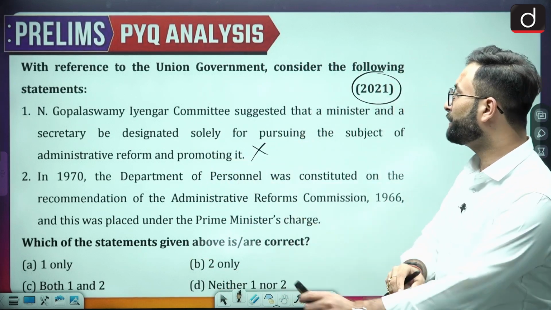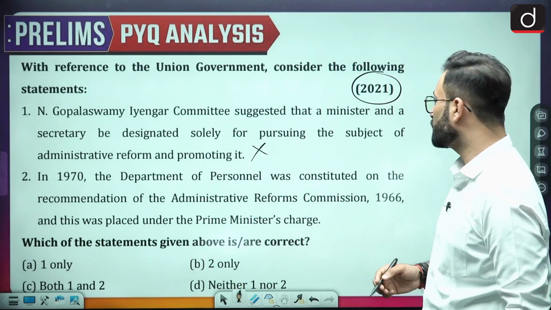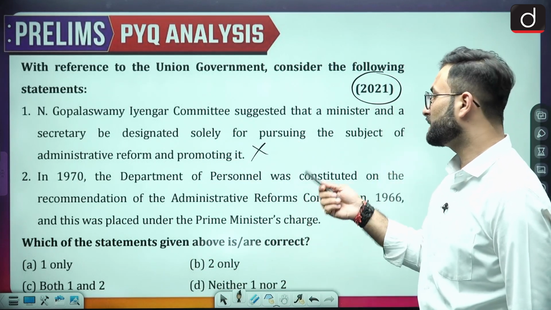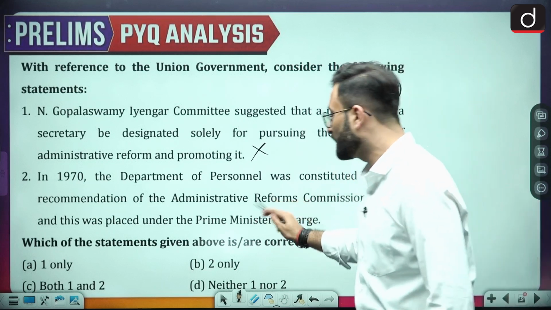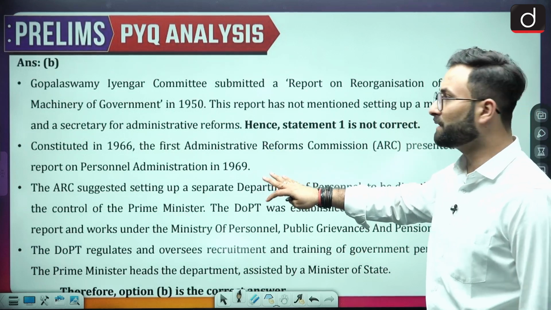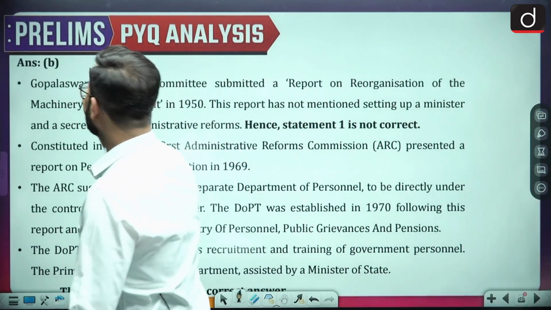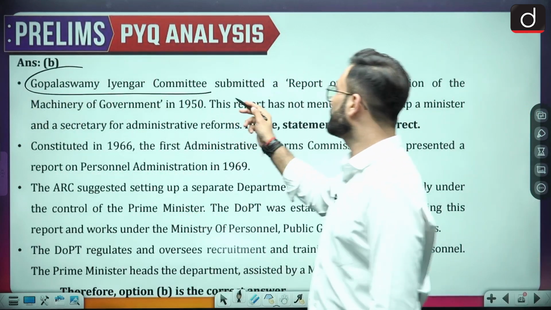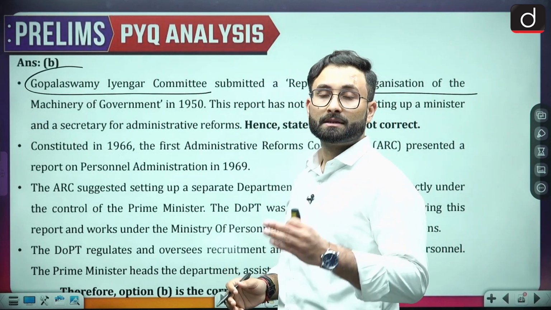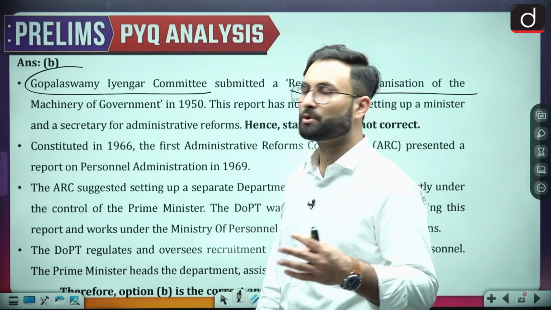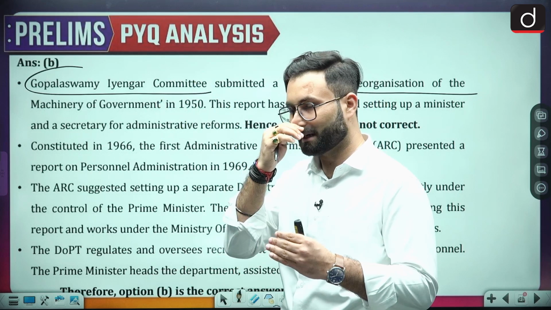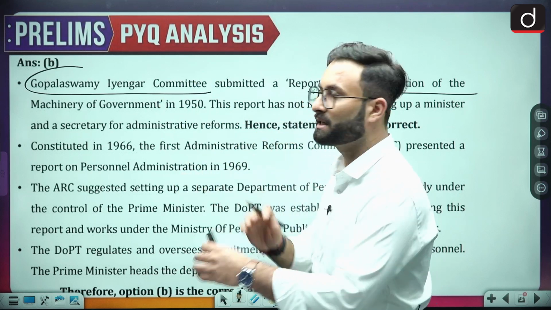In 1970, the Department of Personnel was constituted on the recommendation of the Administrative Reforms Commission of 1966, and this was placed under the Prime Minister's charge. Now this is correct. Option B would be your right answer. So this is factual information when we talk about the Gopalaswamy Iyengar committee, which submitted a report on the reorganization of the machinery of the government. Since they have asked this question, it is your duty to remember the name of this particular commission and know which particular section it is related to.